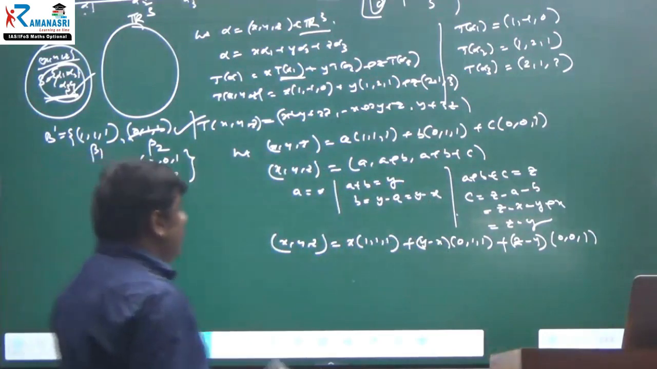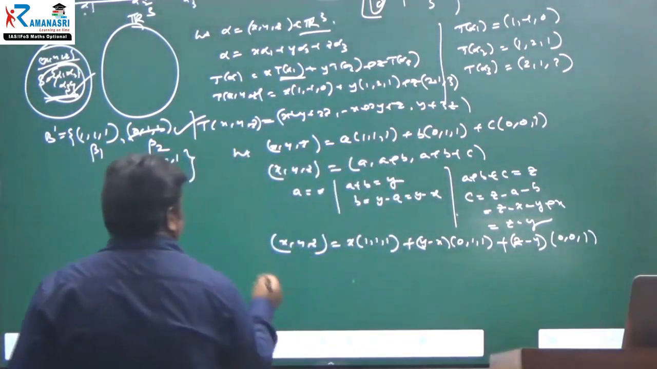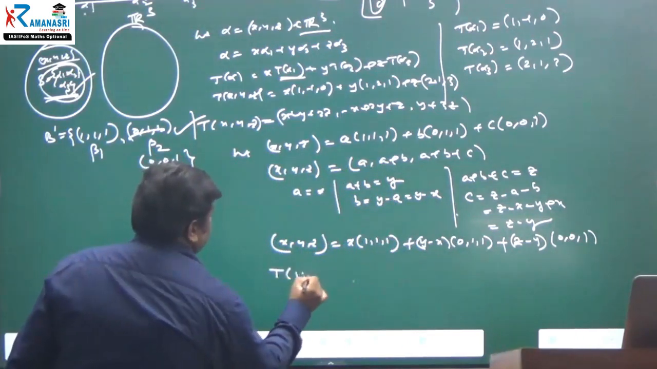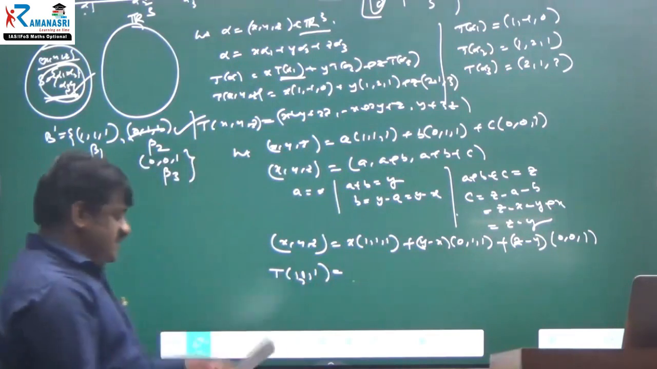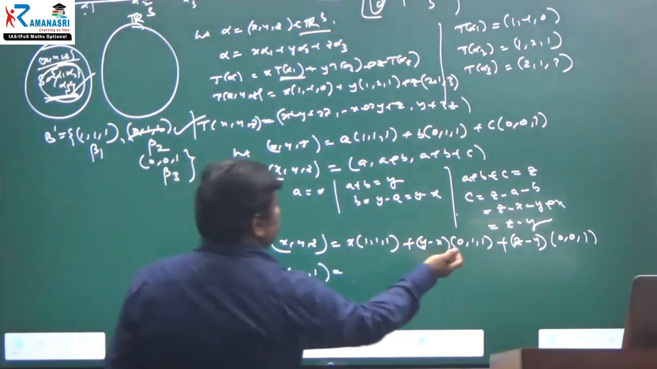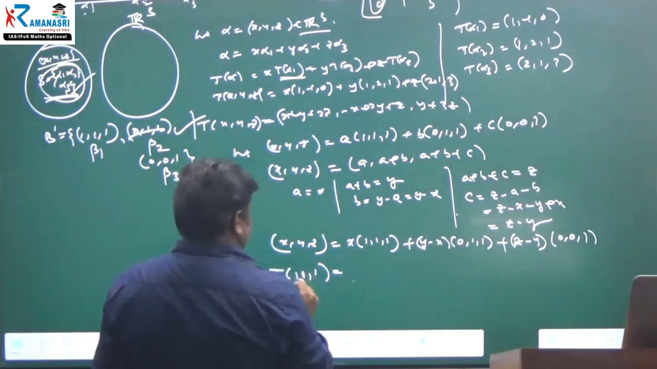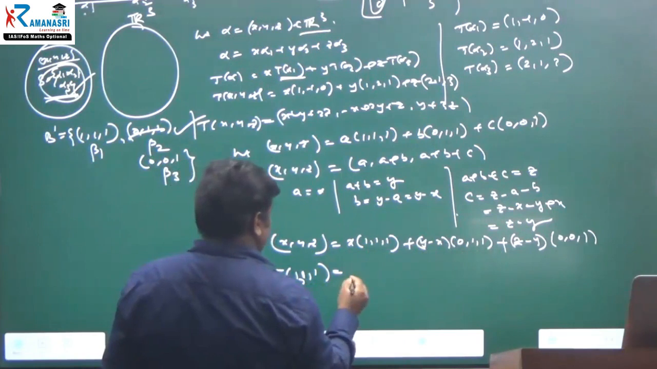Okay, now you can express T of (1, 1, 1). The transformation of (1, 1, 1): x is equal to y is equal to z is equal to 1. What is this value? x is equal to 1, y is equal to x, so y minus x is equal to 0. z minus y is also 0. Therefore, what will come?